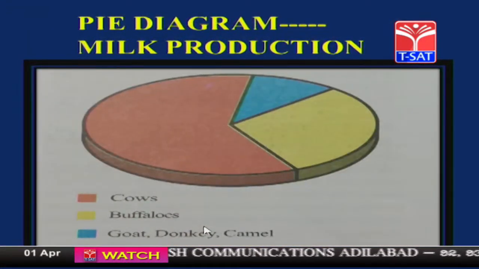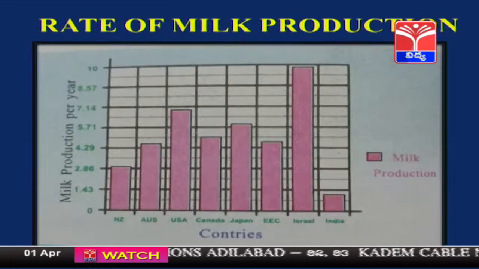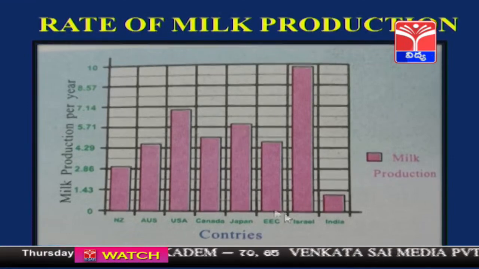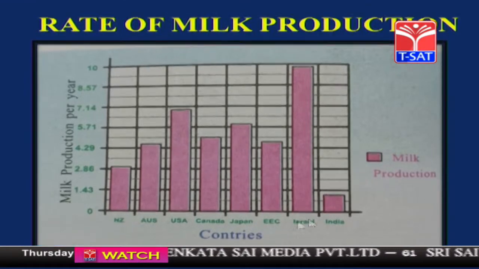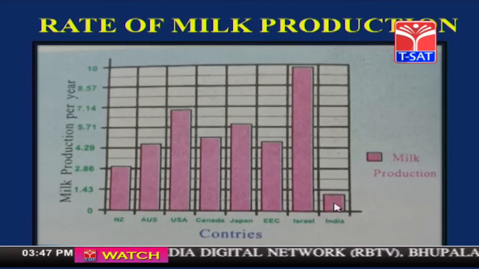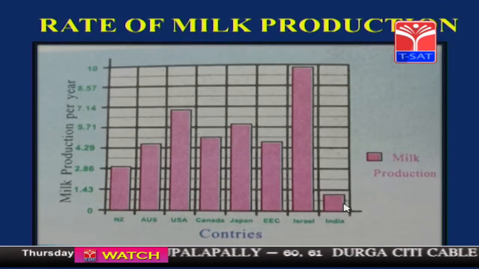Okay children, so this is about milk production. And here you can see the rate of milk production in different countries. You can see Israel is in the topmost leading position in the production of milk, whereas in India, though it is a very big country, the production of milk per year is very less. Why?